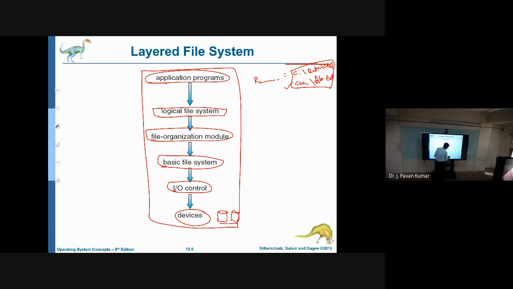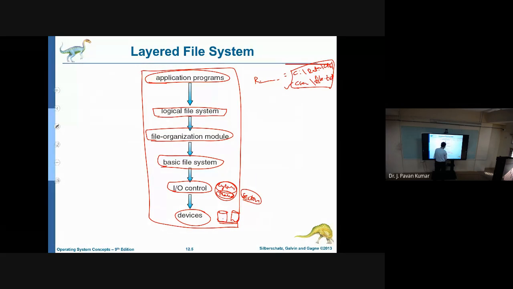To read these, we need to give the cylinder number, the track number (track number or cylinder number you can consider the same), and next the sector number. If you give the sector number, then we could read from the hard disk.